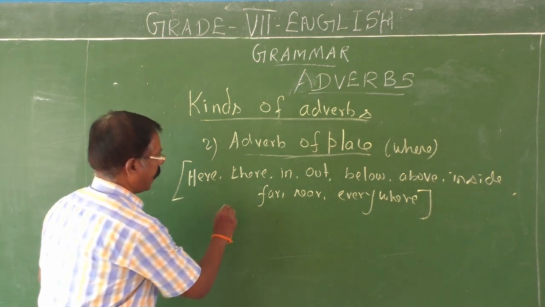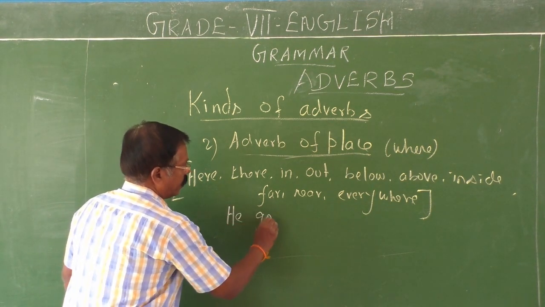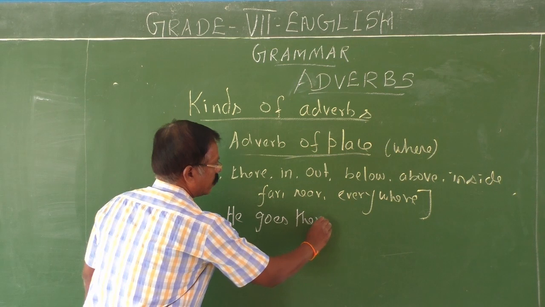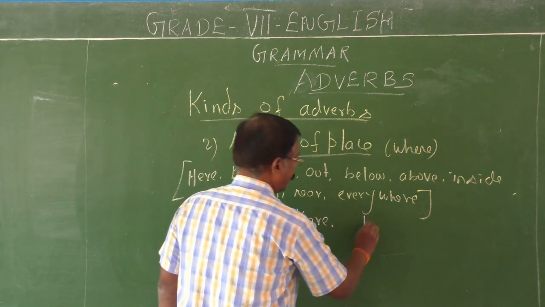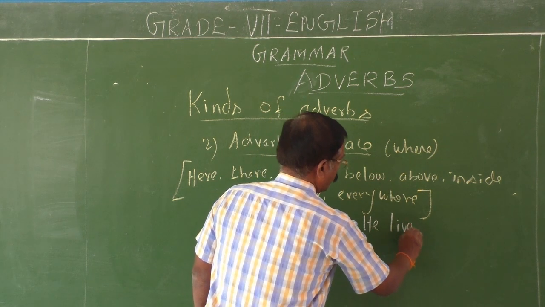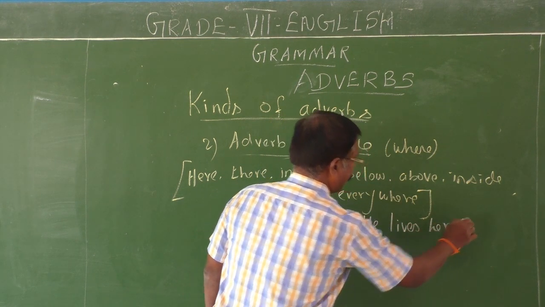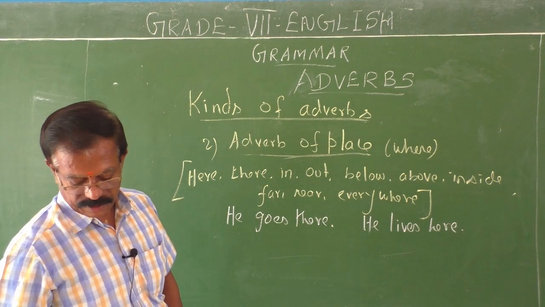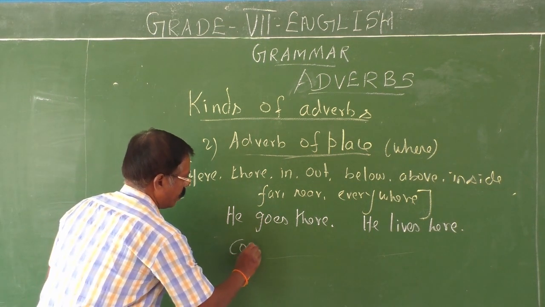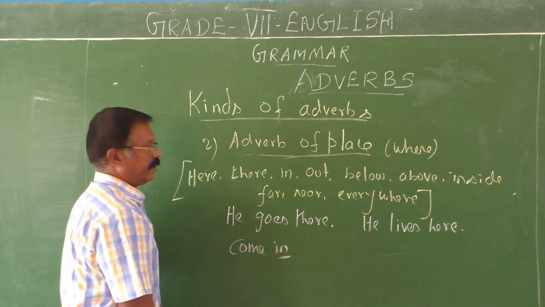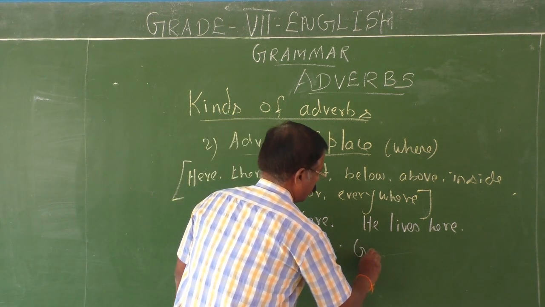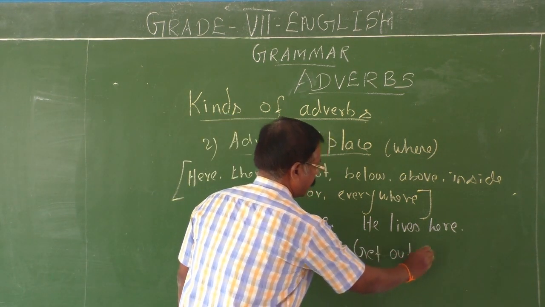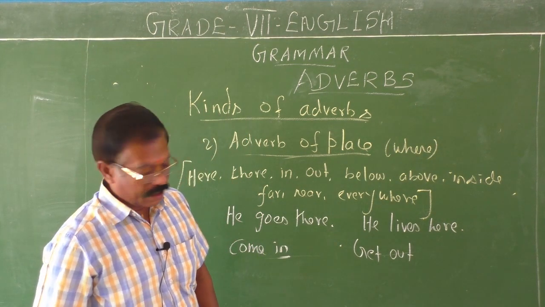See, he goes there. He lives here. Where does he live? He lives here. If you ask the question, come in. In is an adverb of place. Get out. Imperative sentences. Okay. He goes up.